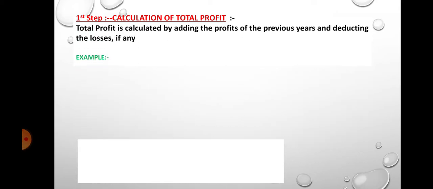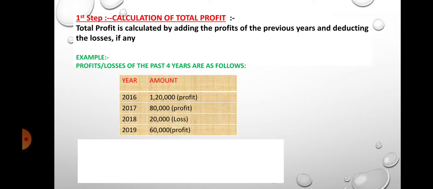First step, calculation of total profit. Total profit is calculated by adding the profits of the previous years and deducting the loss, if any. Meaning, the total years' profit is added and the loss is deducted in the calculation of total profit.